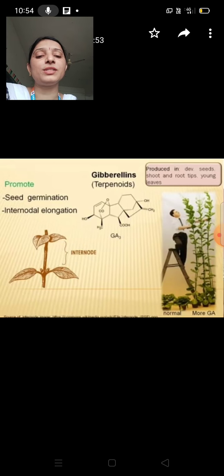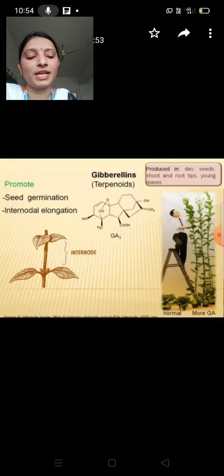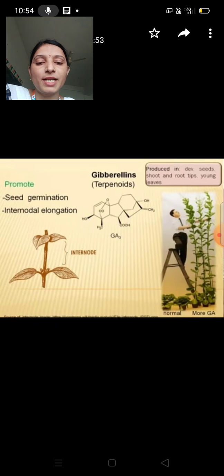Gibberellins are produced in developing seeds, shoot and root tips, and young leaves. One of the main functions of gibberellin is that it promotes seed germination. They help in mobilization of food stores in the endosperm to the growing embryo. So this is the gibberellin formula, GA3.